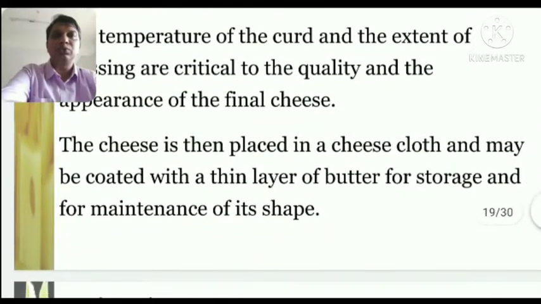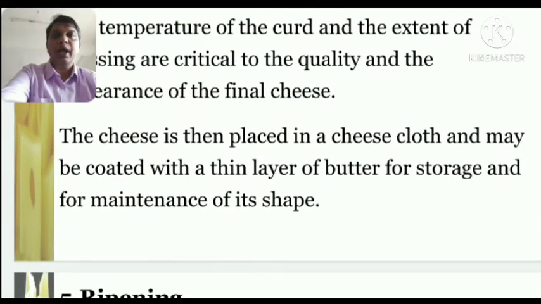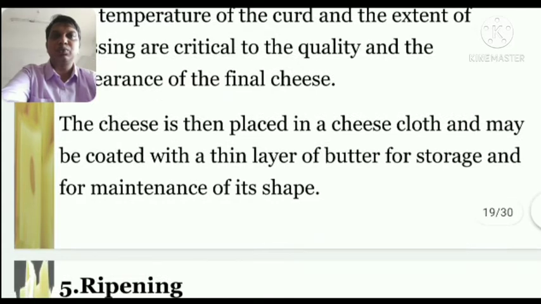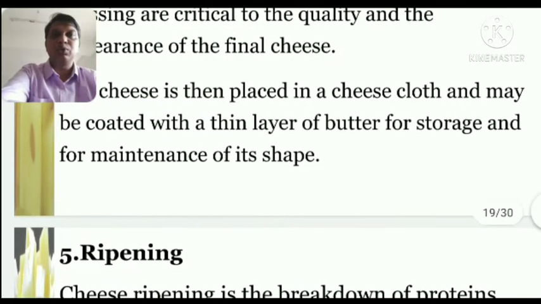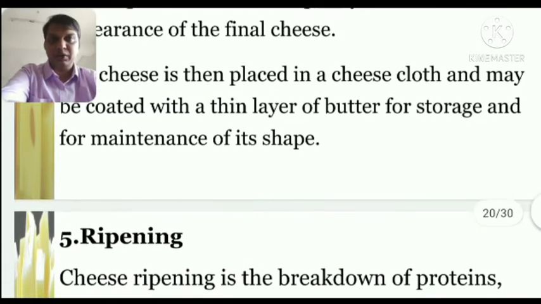So this stage is very crucial, and the expert person, whom we generally call a master cheesemaker, decides what type of cheese we want to develop, and the pressing is done on his guidelines. Because if we press a cheese which does not have good moisture, and we press it very hard, the cheese becomes very hard, and cannot develop the aroma. So pressing is also a very artistic thing which is done with technical knowledge.